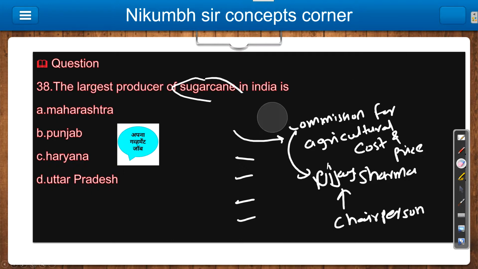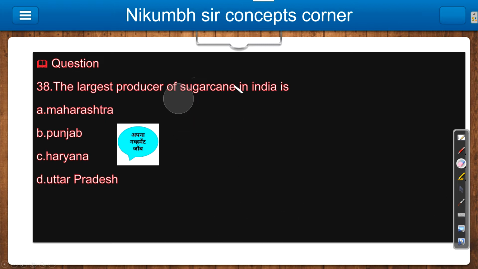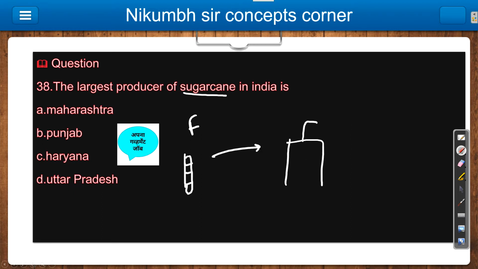Now, in terms of the price of agricultural products, in terms of sugarcane, one term is there. We will also look at that, because it is also in the news. The farmer offers sugarcane to the industries, obviously for making sugar, the sugar mills.